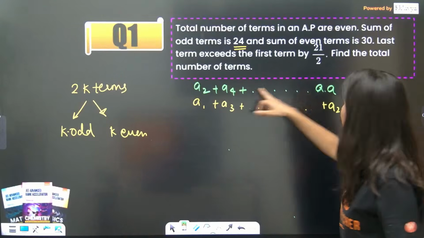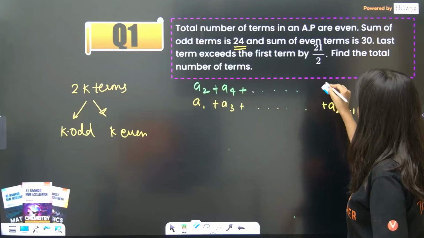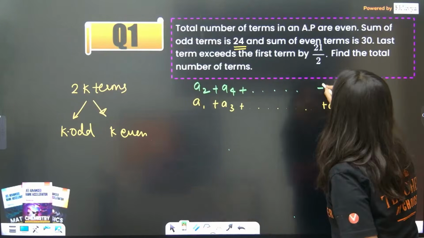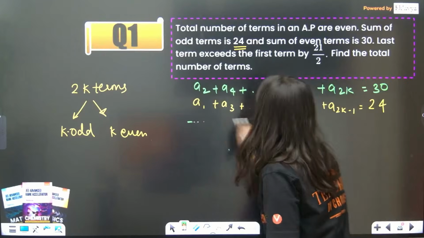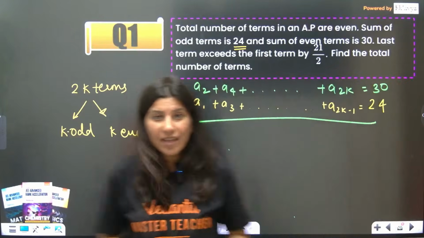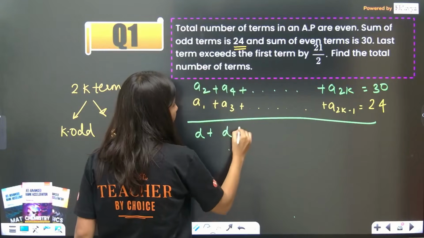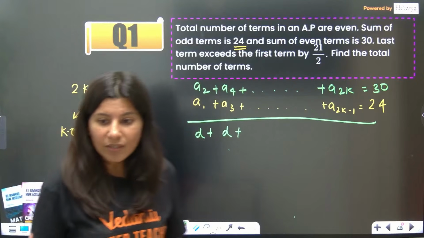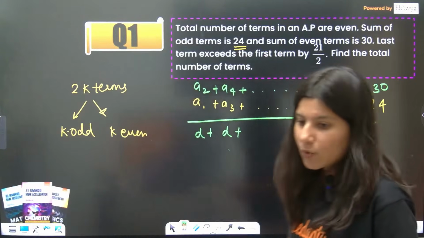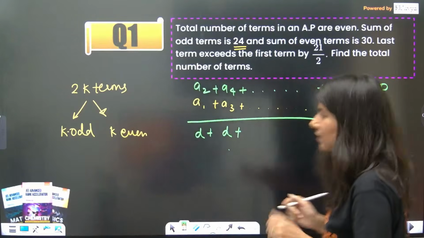So a2 plus a4 and all the way up to a2k. The sum of even terms is 30. Now if I subtract a2 minus a1, this is d. a4 minus a3 is d, because in an arithmetic progression the difference of two consecutive terms is constant.